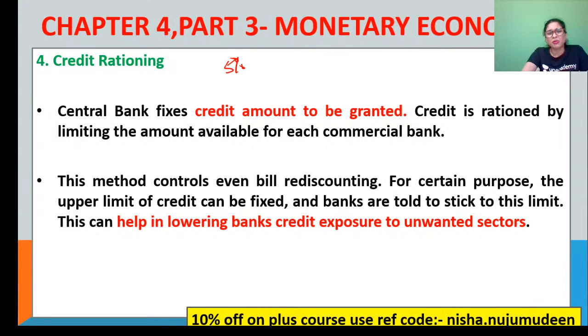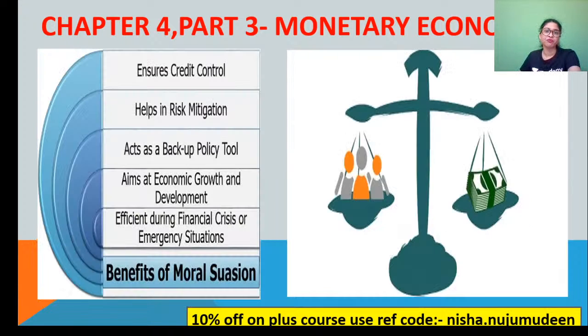Clear? They are doing this because they do not want the money to be flowing to unwanted or, let's say, unnecessary sectors. So basically, to prevent the bank's credit from being exposed to such unwanted sectors, this method called credit rationing, which is a qualitative or selective instrument of RBI monetary policy, is being used by RBI.